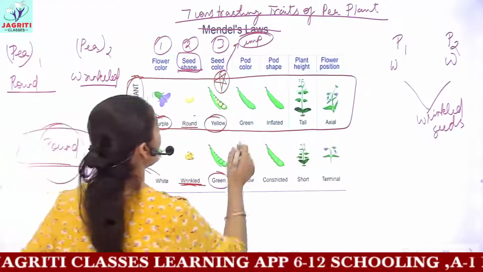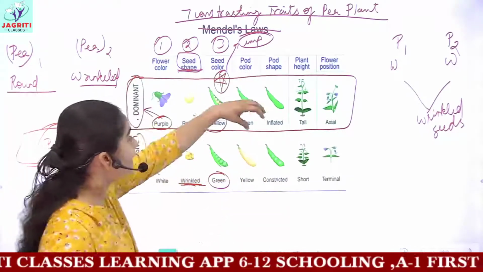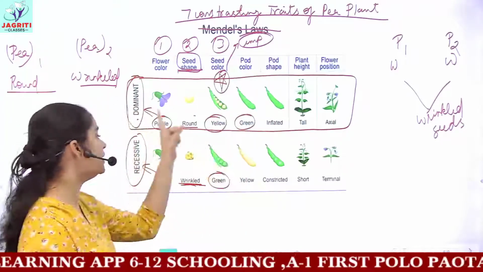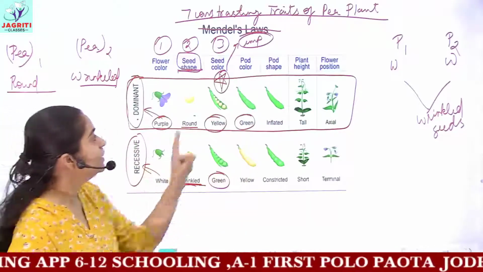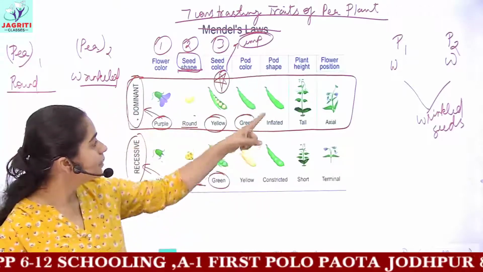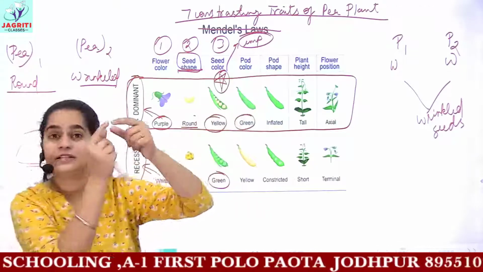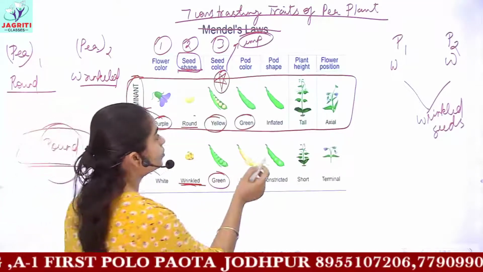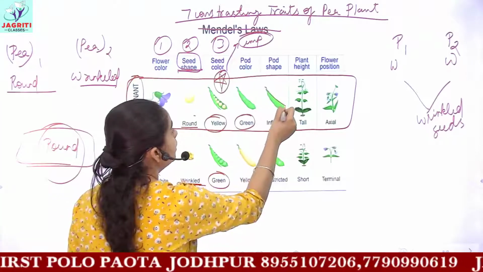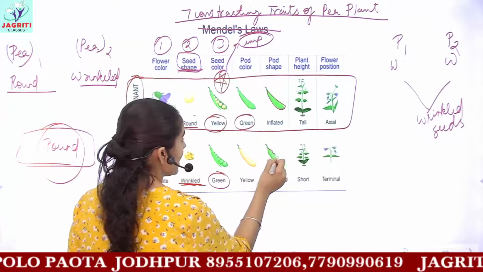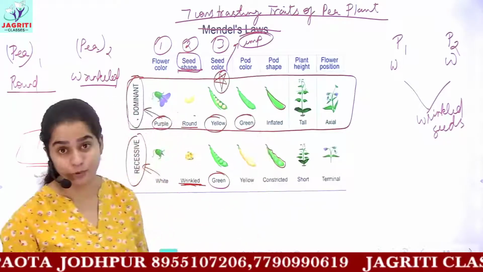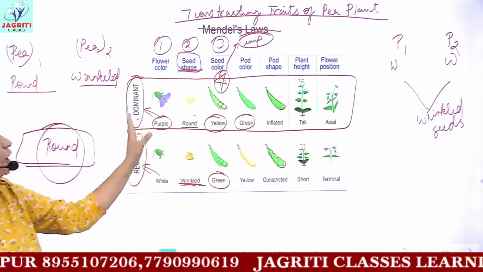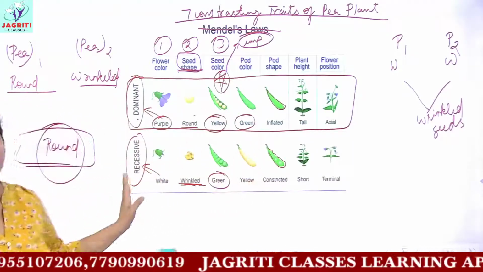Now next you have the pod color. Pod means the external covering. So for pod color, green is dominant and yellow is recessive. Then you have pod shape. The pod shape can be inflated, that means it is very smooth, or it could be constricted. You can see constricted has an irregular boundary, while inflated has a smooth or plain boundary. Inflated is dominant and constricted is recessive.